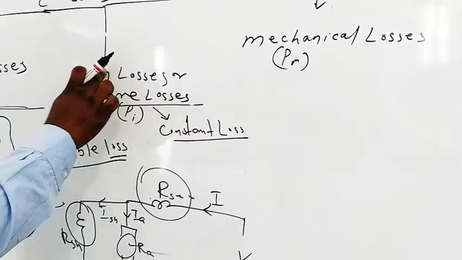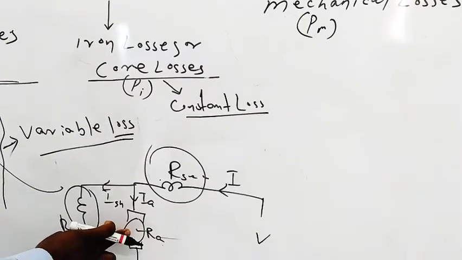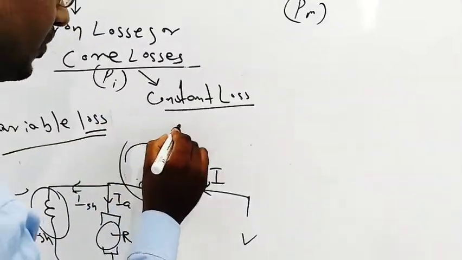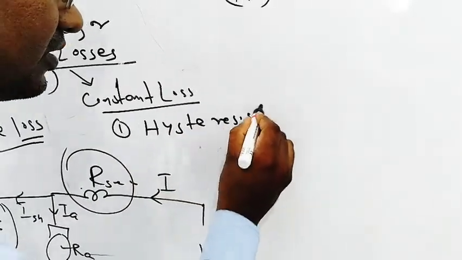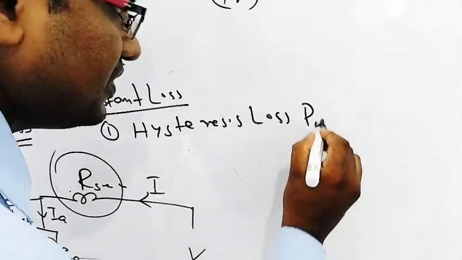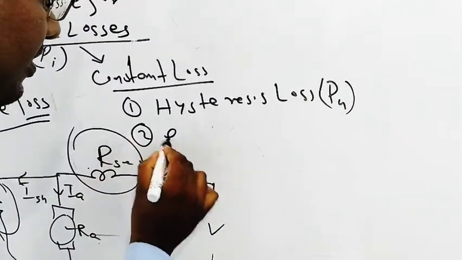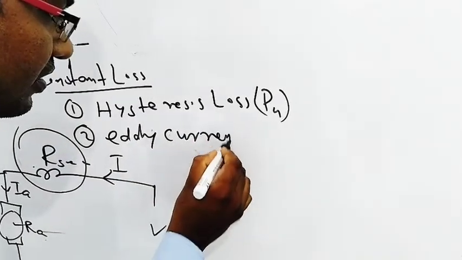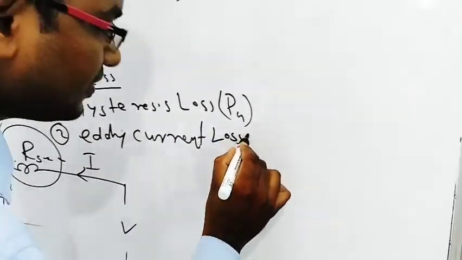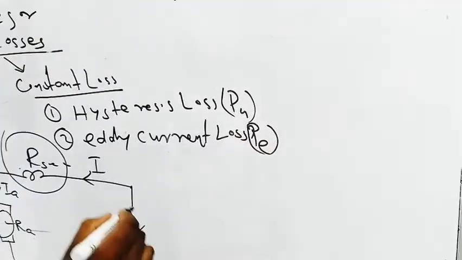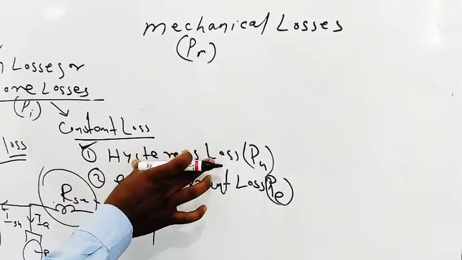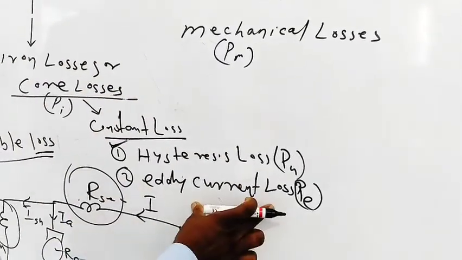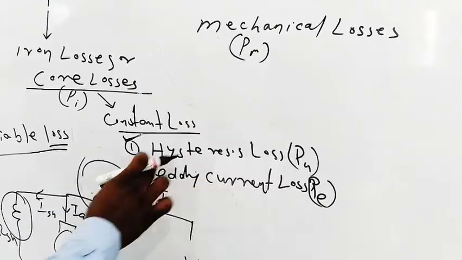Iron losses mean the losses which occur in the steel parts of the machine. Iron losses are of two types. First one is hysteresis loss, represented as PH. Second one is eddy current loss, that is PE, which is already known from the transformer. Hysteresis loss occurs in the steel parts of the body. Eddy current loss occurs in the armature core of the body.